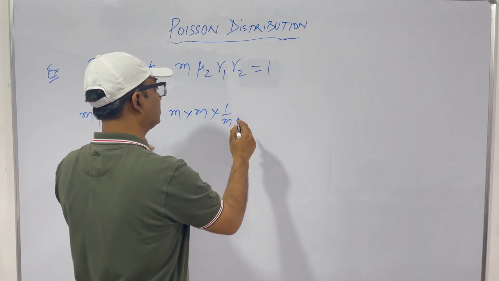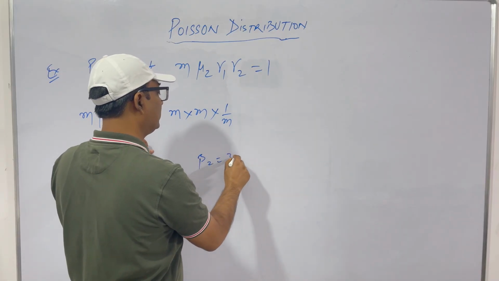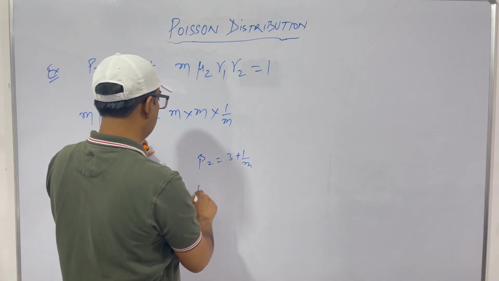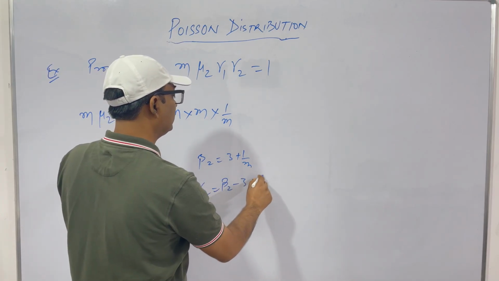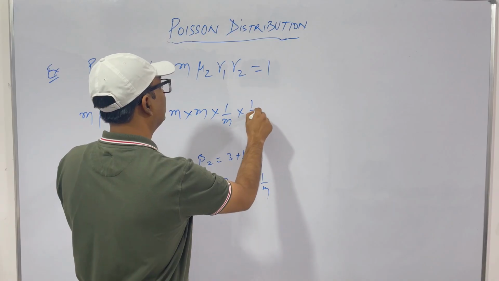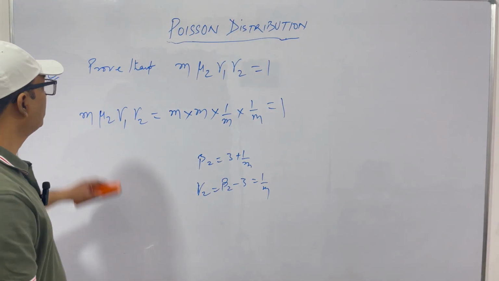How? Beta 2 is equal to 3 plus 1 by M and gamma 2 is beta 2 minus 3. So it is 1 by M. So if you multiply them all, you get 1. So simple. Okay.